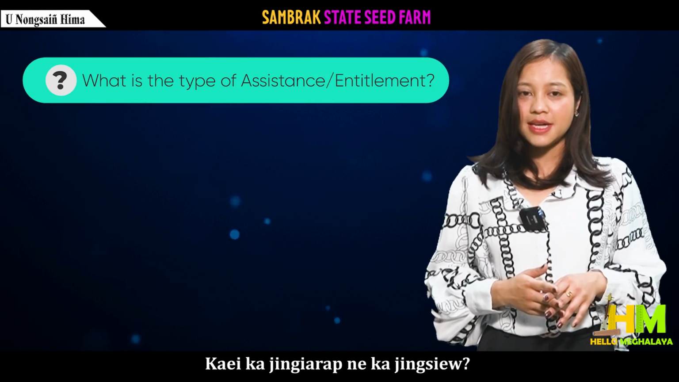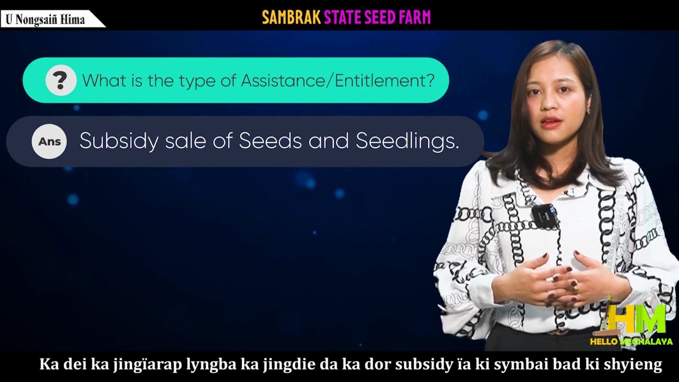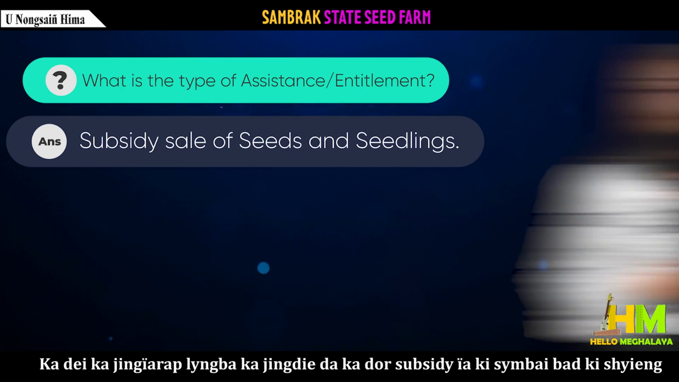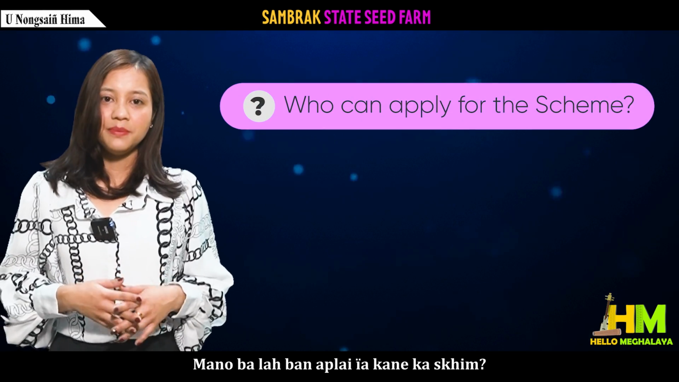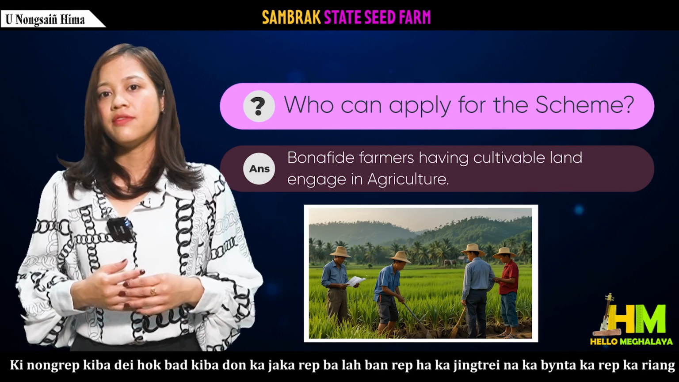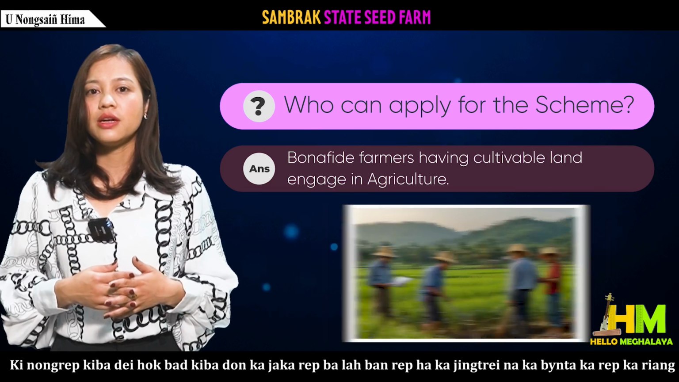for sale. What is the type of assistance entitlement? Subsidy sale of seeds and seedlings. Who can apply for the scheme? Bona fide farmers having cultivable land engaged in agriculture.